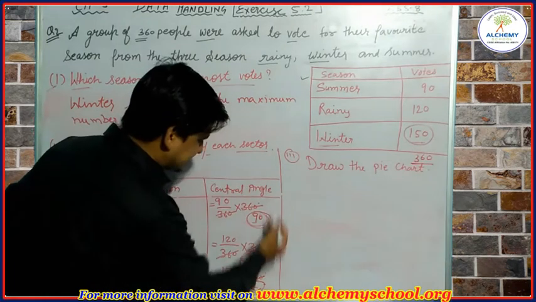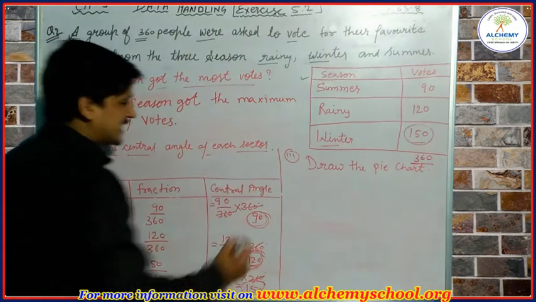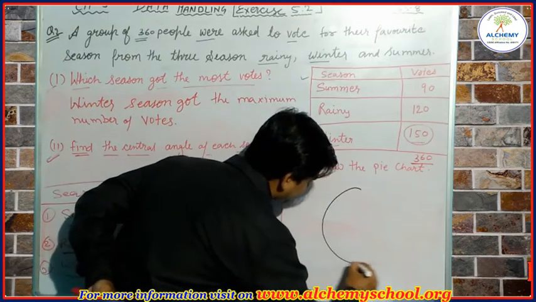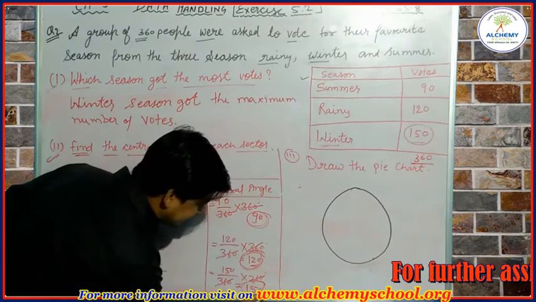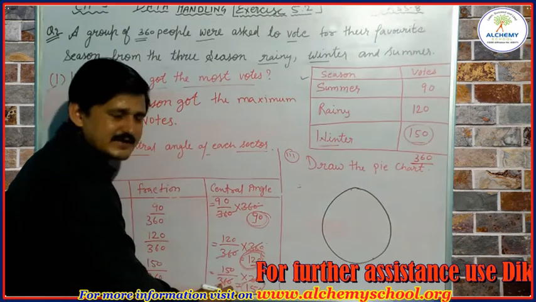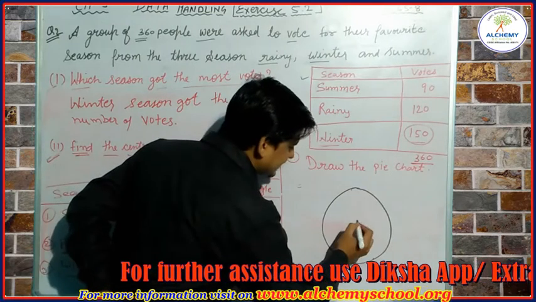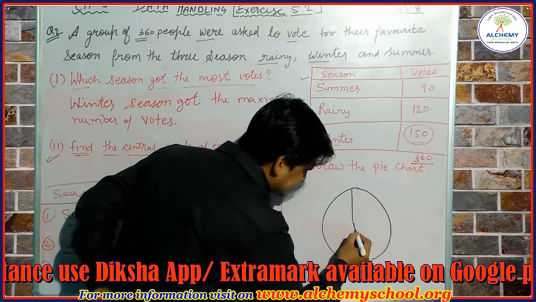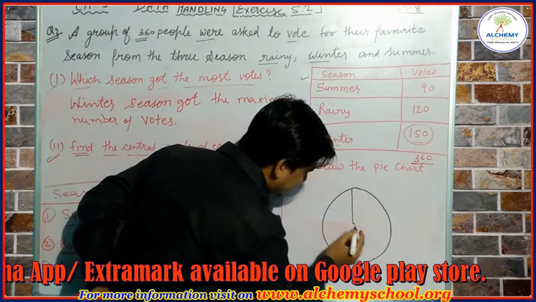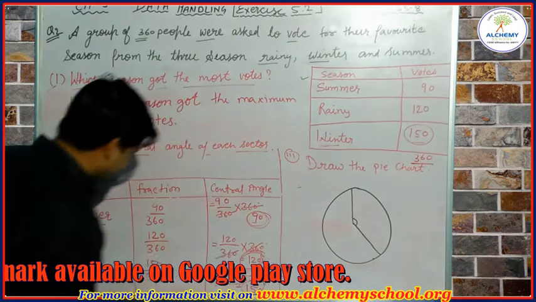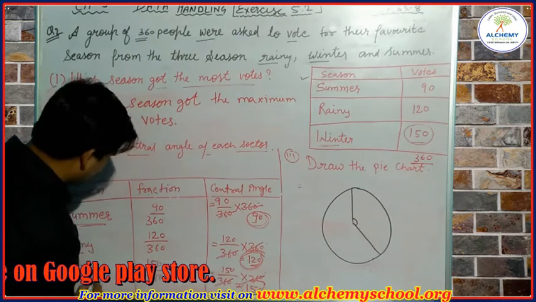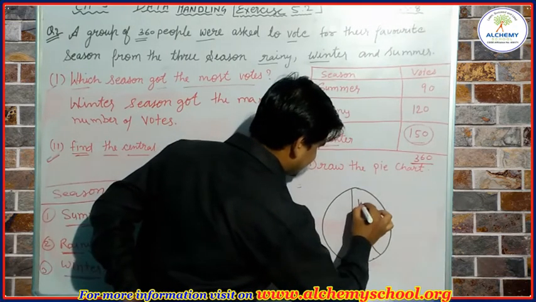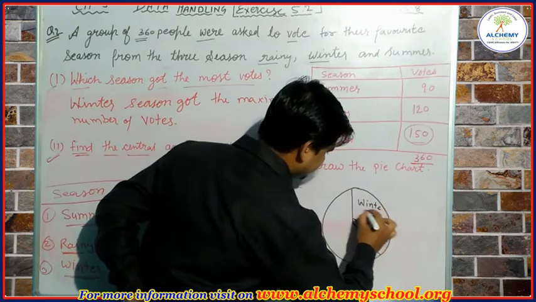Now we will represent this information on a pie chart. Let's draw a circle first. The largest angle is 150 degrees, so you have to measure an angle of 150 degrees at the center, and it will represent the number of votes for the winter season. So we write here 150 degrees, and it is for winter.